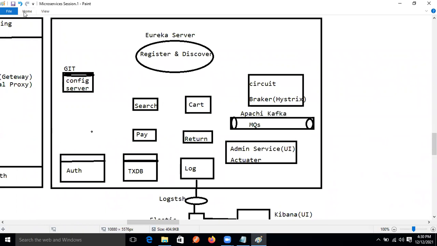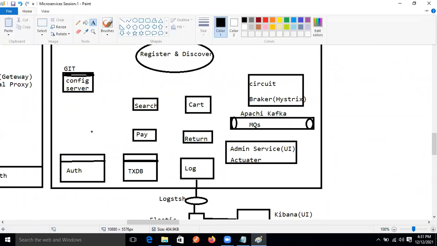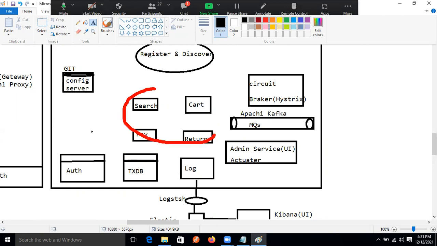Just assume that these are the microservices, guys. These are the microservices, our project, and all details related to this project are handled by whom? This registry and discovery. Okay, Ravi, got the point?